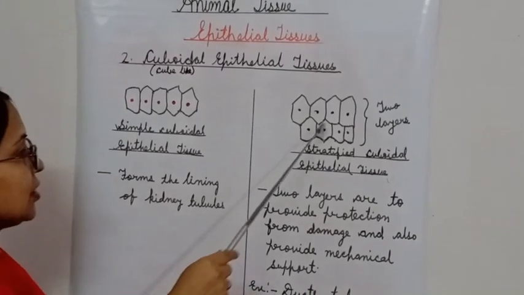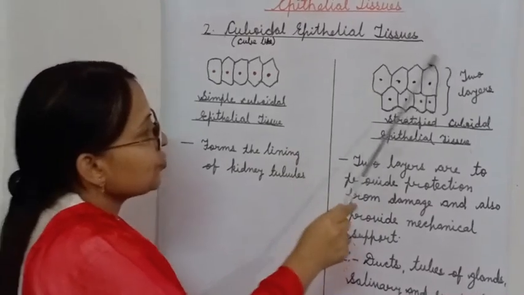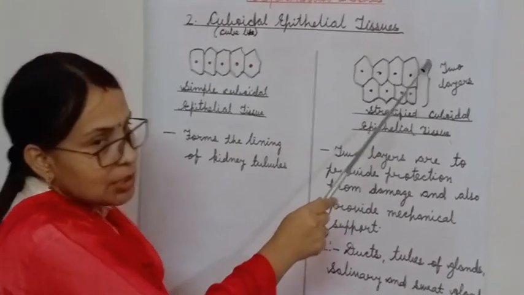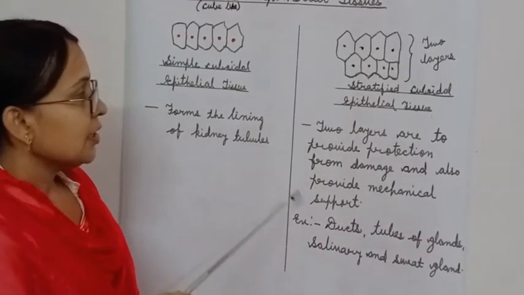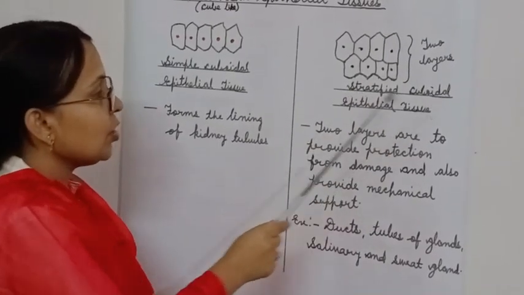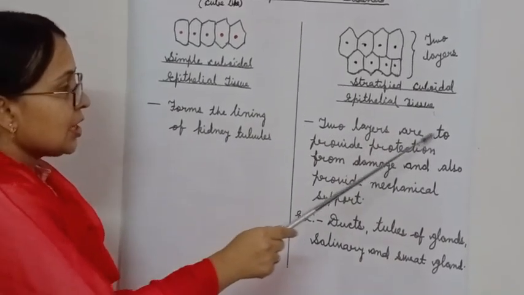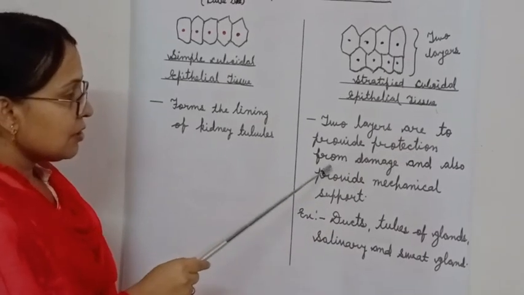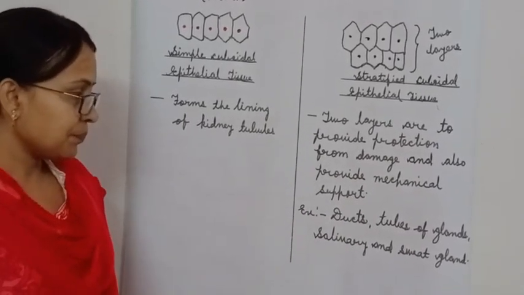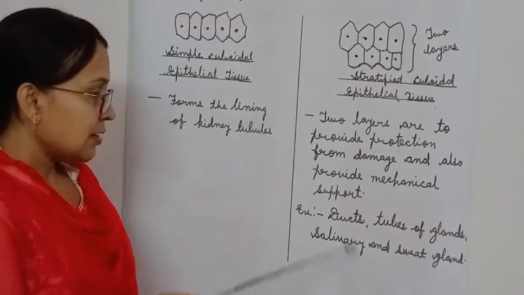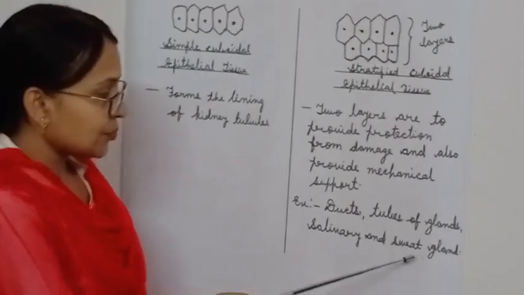If two layers of cuboidal epithelial tissues are found, only two layers, not multiple layers, they are called stratified cuboidal epithelial tissues. The two layers provide protection from damage and also provide mechanical support. And the examples are ducts and tubes of glands, salivary and sweat glands.